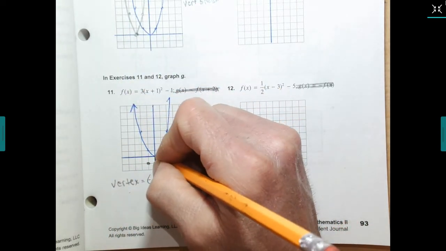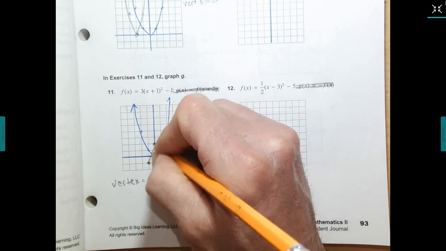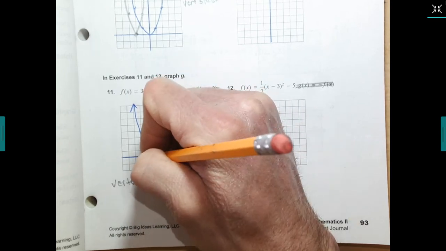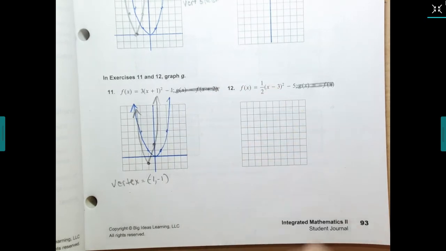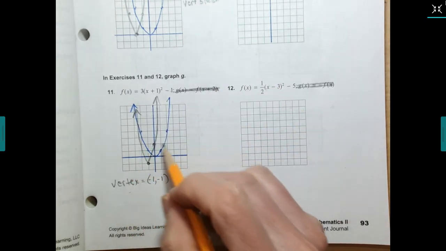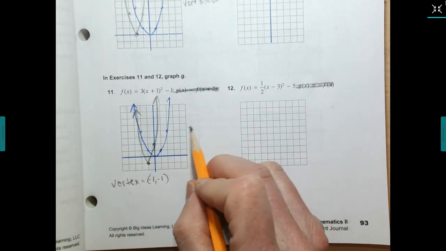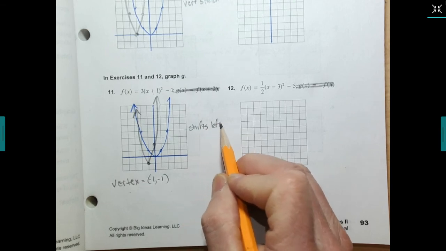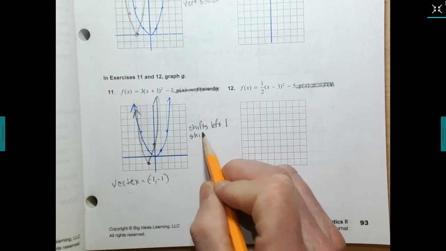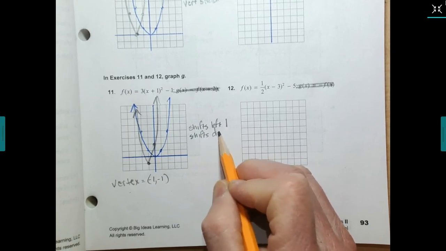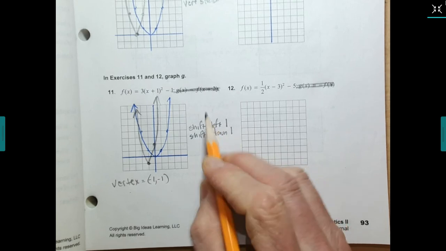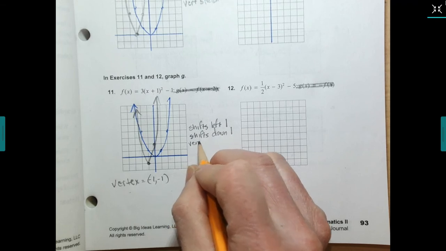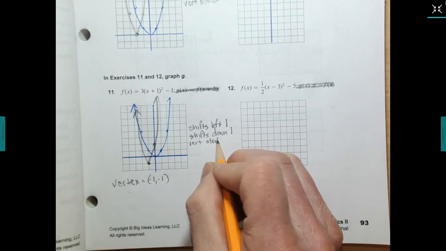So it's going to go something like this. And then how do I compare it? It shifts left 1, shifts down 1, and it's a vertical stretch.